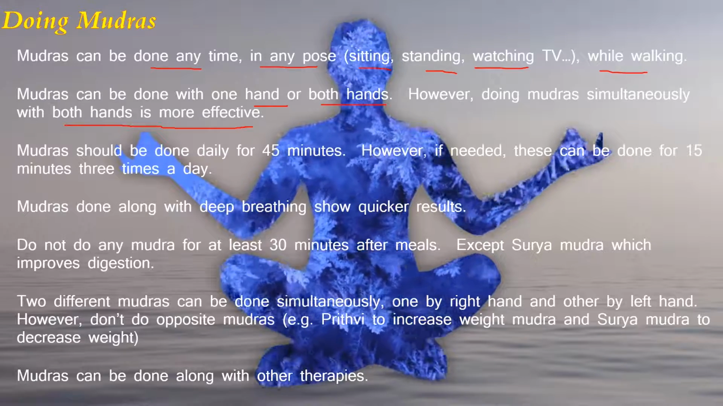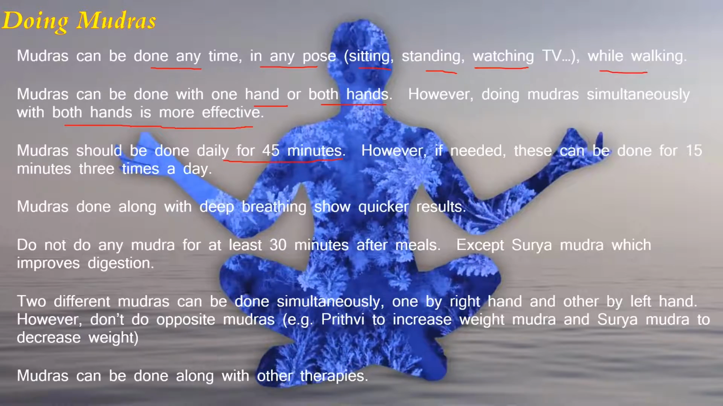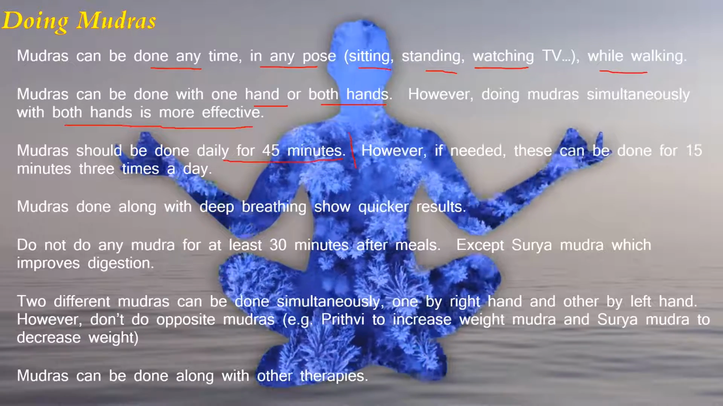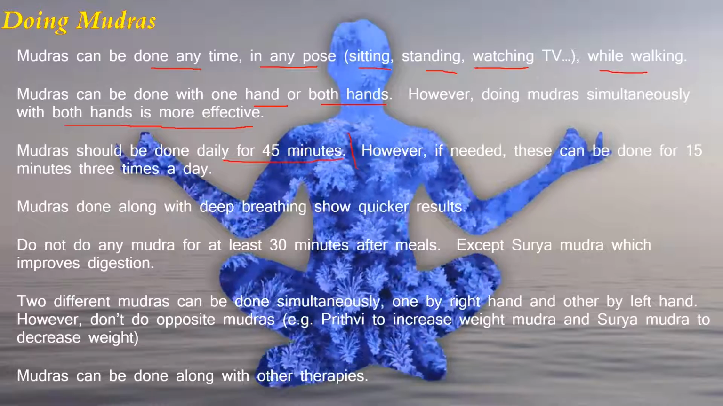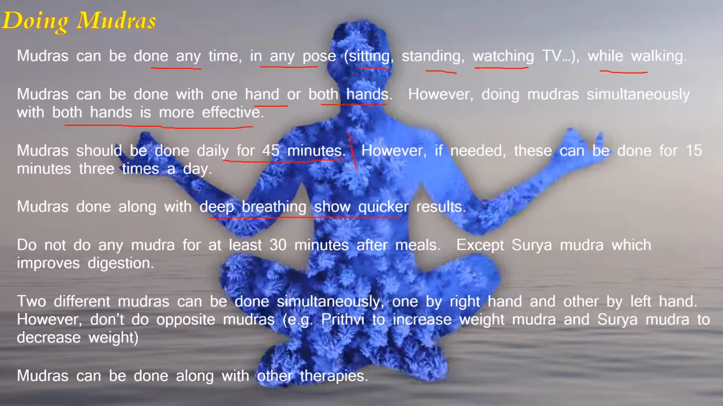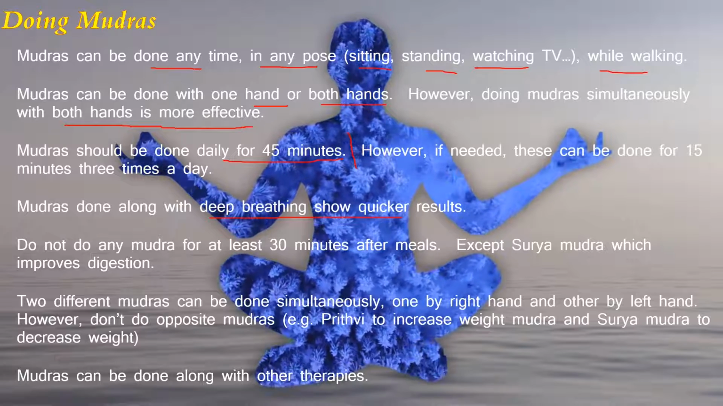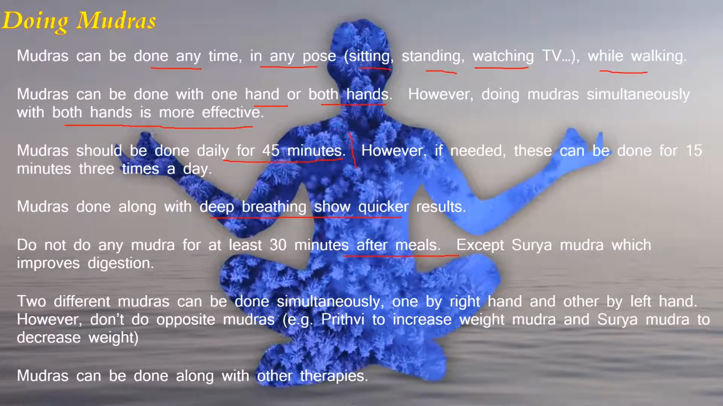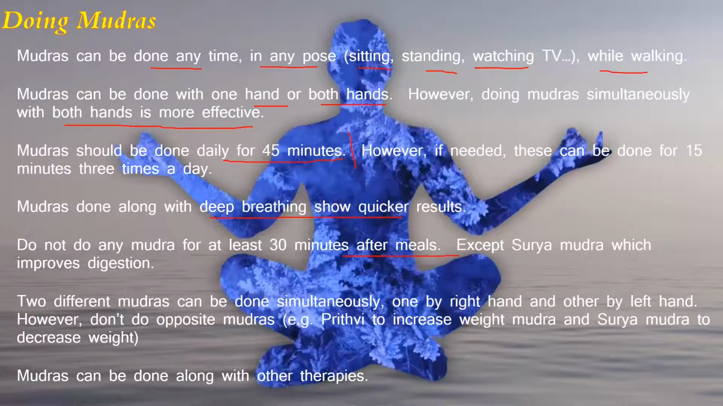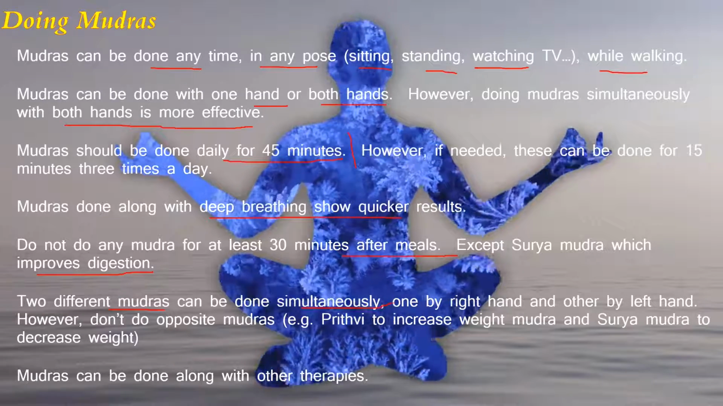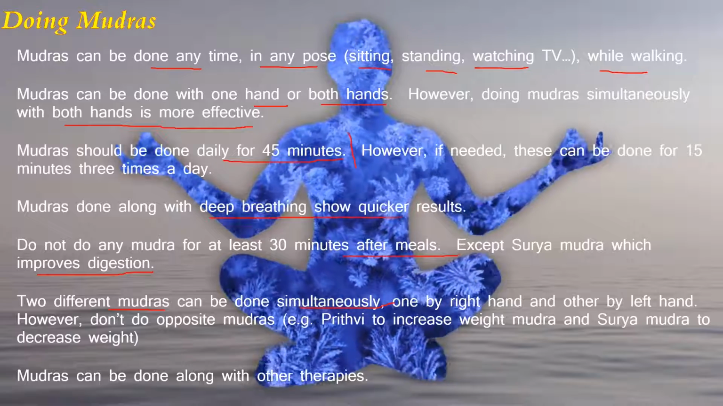Mudras should be done daily for 45 minutes. However, if needed, a mudra can be done for 15 minutes 3 times a day as well. A mudra done along with deep breathing shows quicker results. Do not do any mudra for at least 30 minutes after meals, except the Surya Mudra, which is used for improving digestion. 2 different mudras can be done simultaneously, one by the right hand and the other by the left hand.